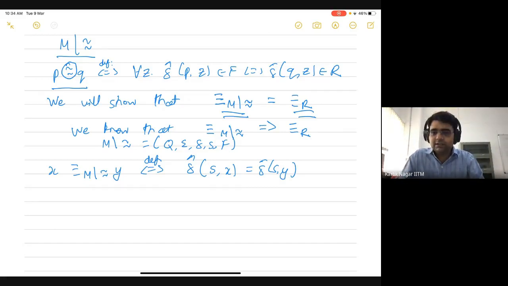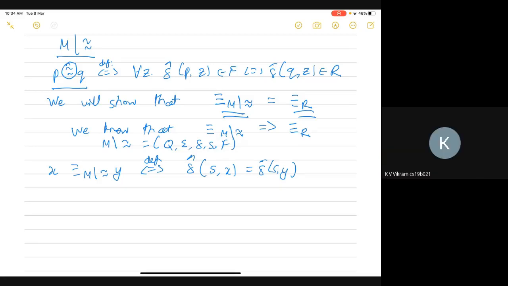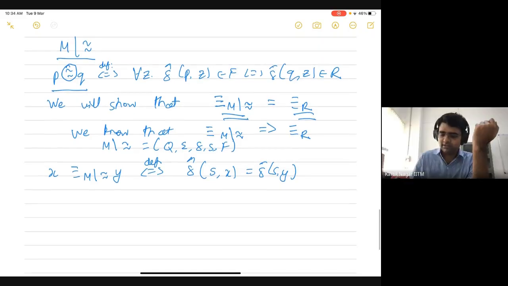Vikram is asking why we used implies instead of subset. It's the same. When we say subset, you can also use implication.